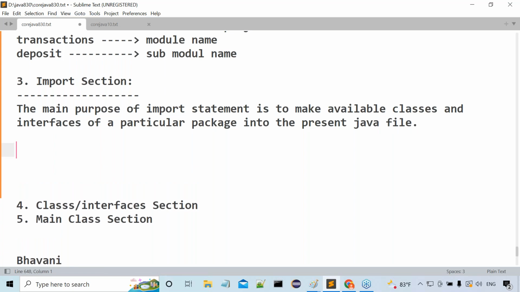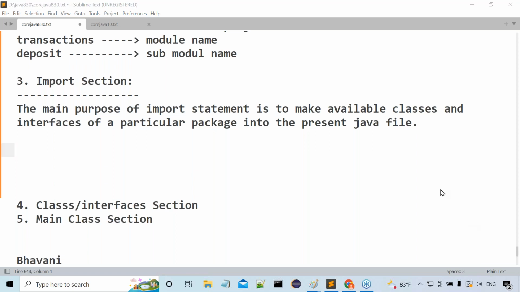That's it, just to make them available. They are available to us. Whether we are going to use them or not is a different situation. But first of all, they are available to our program so that we can use them. All of them we can use, or we may not use all. Some of them we may use, that depends on your requirement. But first of all, they are being made available to your Java program. The main purpose of the import statement is to make available classes and interfaces of a particular package to the present Java file.